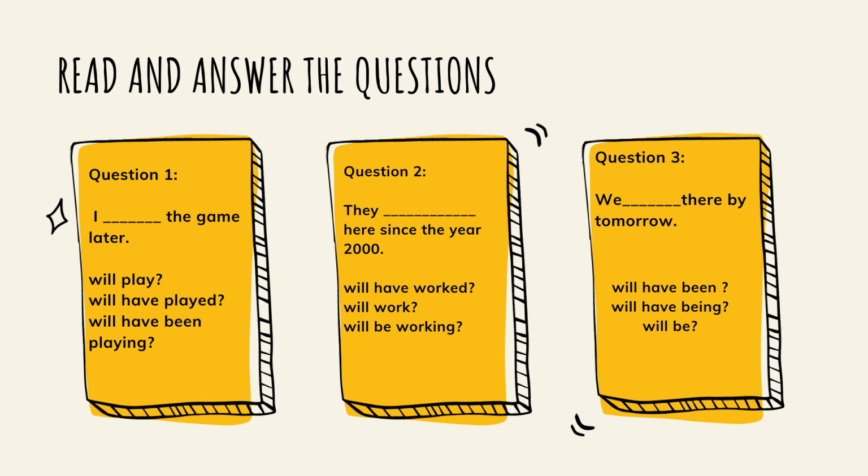Question 2. They blank here since the year 2000. They will have worked here since the year 2000, will work here since the year 2000, or will be working here since the year 2000. Question 3. We blank there by tomorrow. We will have been there by tomorrow. We will have being there by tomorrow. We will be there by tomorrow.